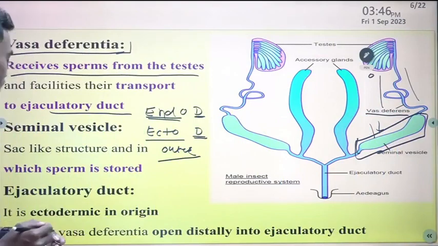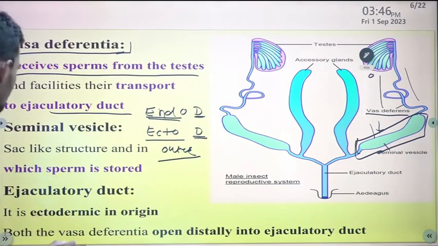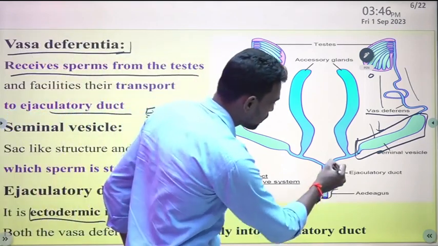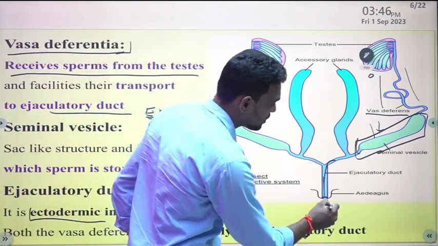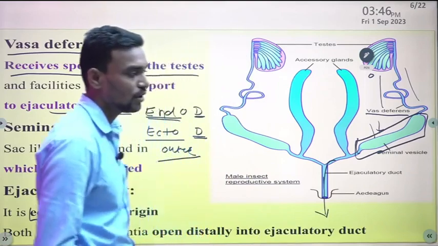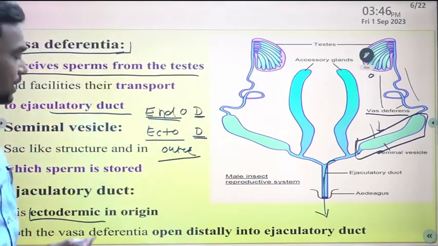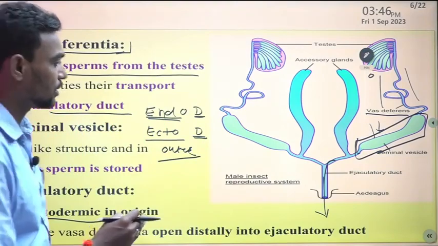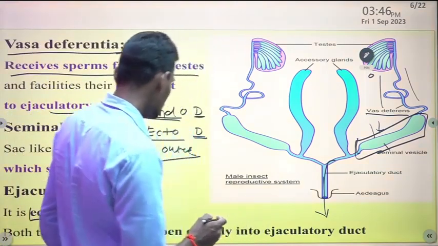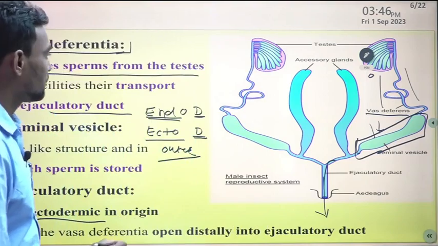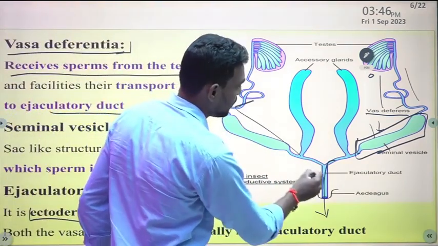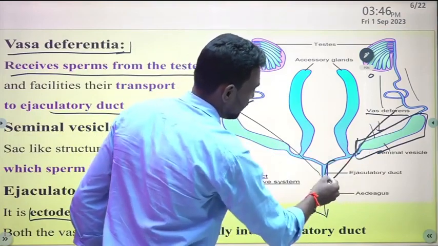Then the ejaculatory duct is ectodermal in origin, which means the origin is the outer side, the skin. Both the vasa deferentia open distally, directly into the ejaculatory duct.